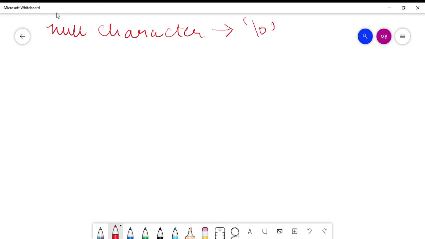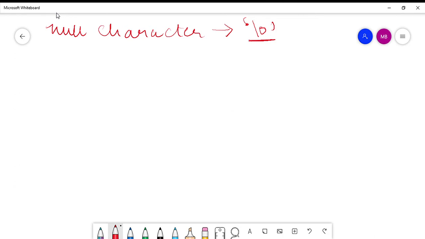So whenever a character string is supplied to a character array, the compiler automatically appends a null character at the end of the string. So in that case, the size of the character array is always 1 plus the actual size.